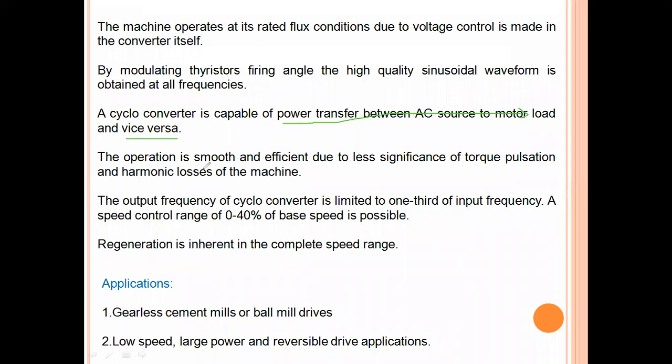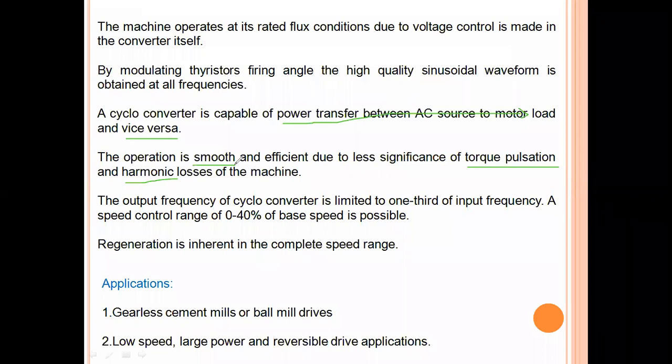And the operation will be smooth and efficient because of less torque pulsation and fewer harmonics. Torque pulsation is very low, so that we can attain smooth operation.